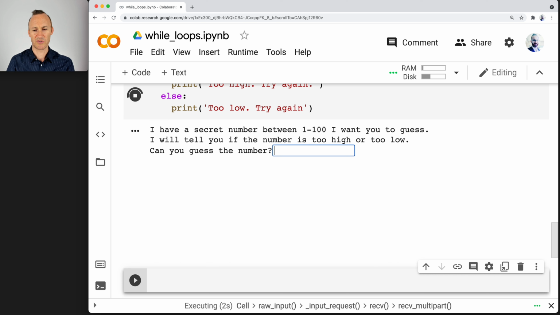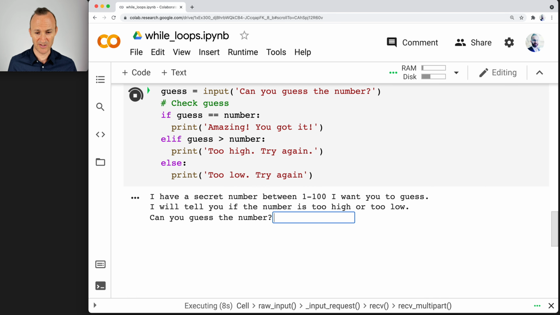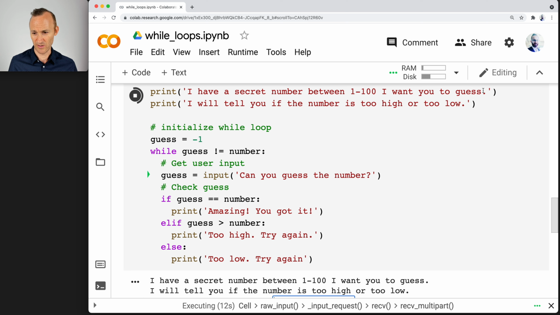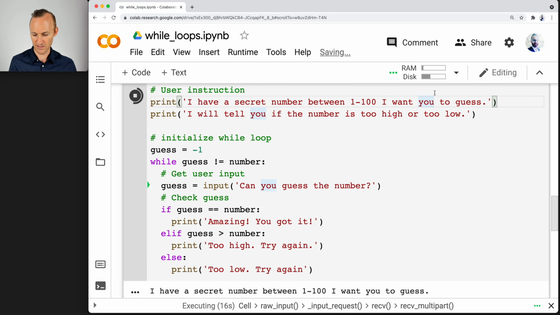Okay, I have a secret number between 1 and 100. I want you to guess. I will tell you if the number is too high or too low. Now, honestly, when I go through and read that, I'm like, that's too much. I'm going to change it. A secret number between 1 and 100. Try to guess. Making it a little shorter. I will tell you if it's too high or too low.